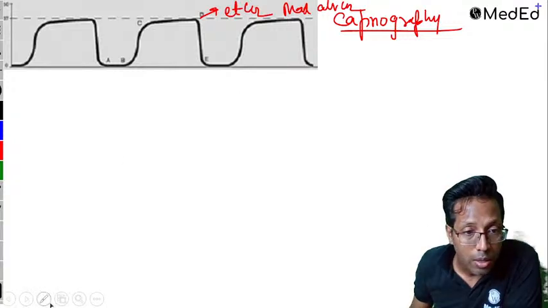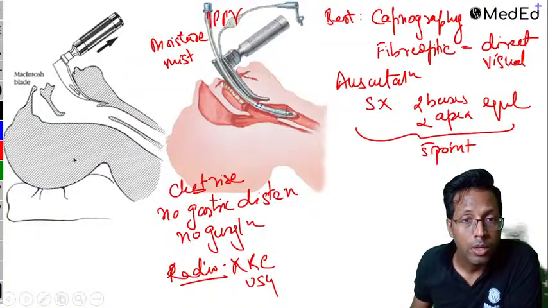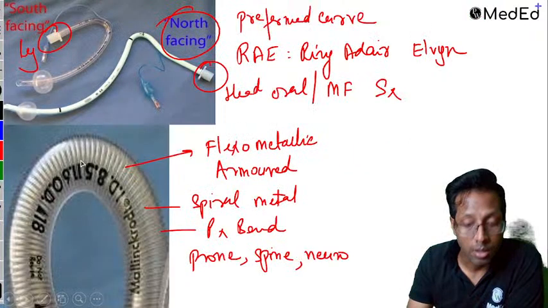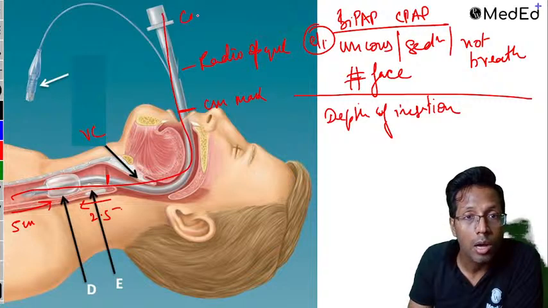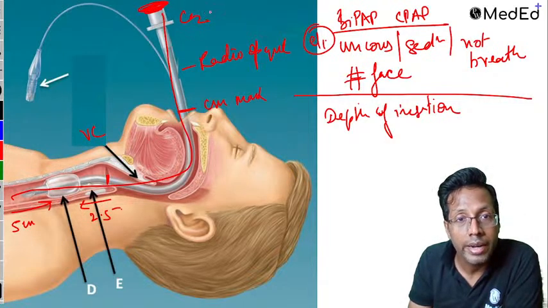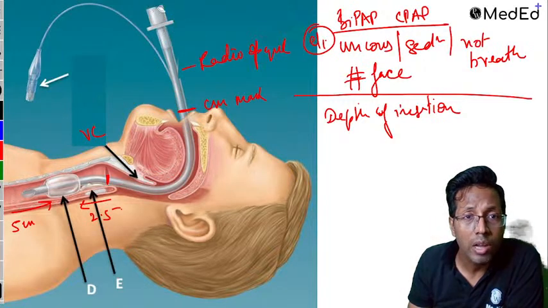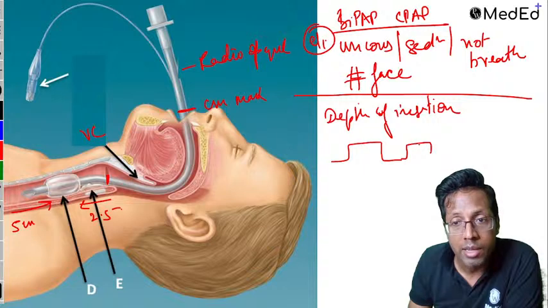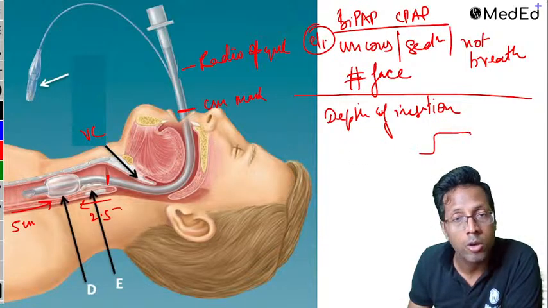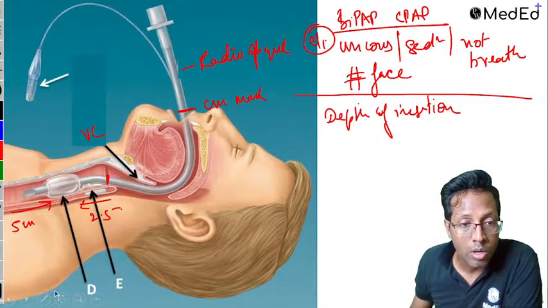So let's go to the intubation part, where we were discussing intubation. Okay, where is intubation? Here. So let's take this patient. Whenever carbon dioxide comes out, there's a monitor that you keep over here. That monitor detects the CO2. Whenever oxygen goes inside, there is no CO2. So whenever the carbon dioxide comes out, you get a graph which goes up, right? Whenever there is oxygen going in, the graph goes down. Hence you get a graph like this. So whenever the graph is going up, it means carbon dioxide is coming out. Graph going down means inspiration is taking place. So that is the meaning of the capnography graph.